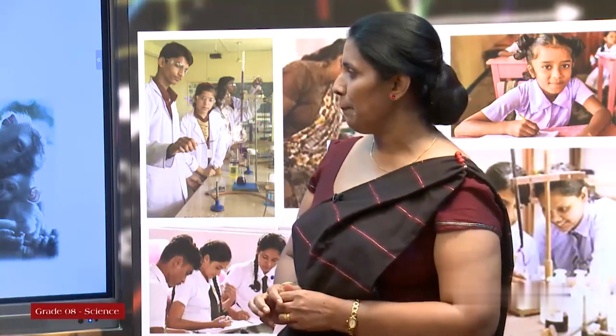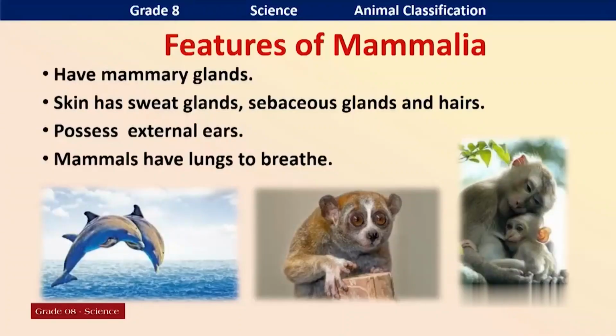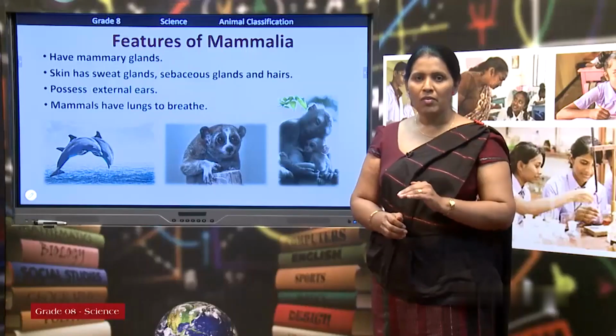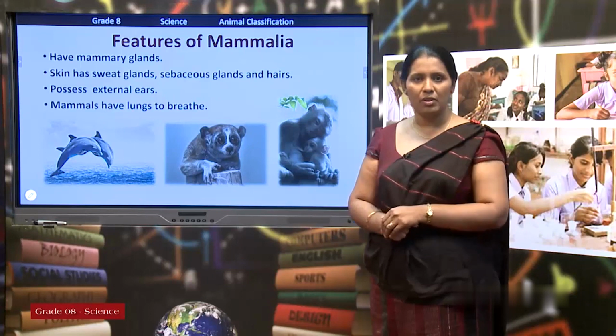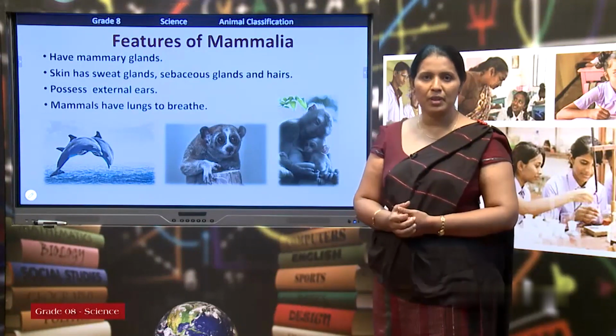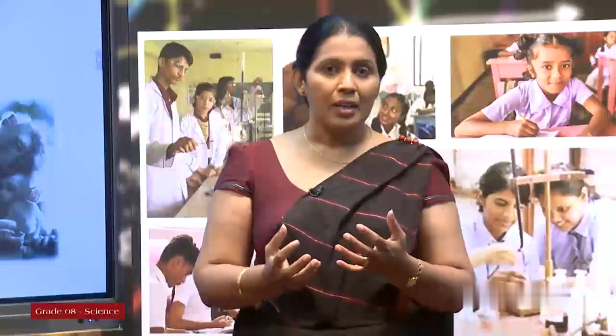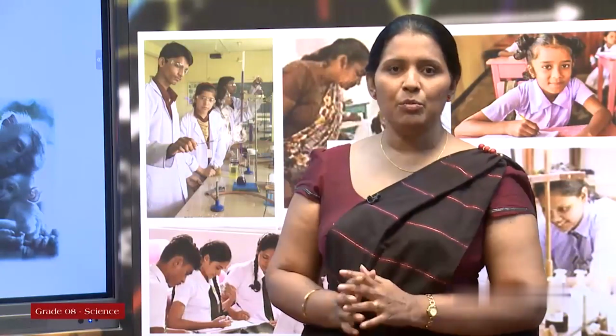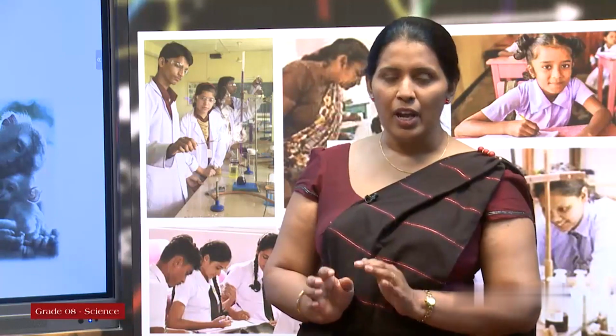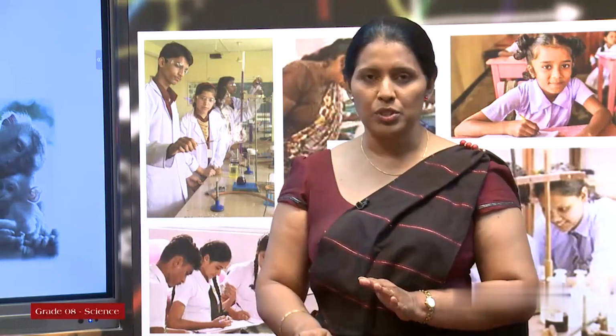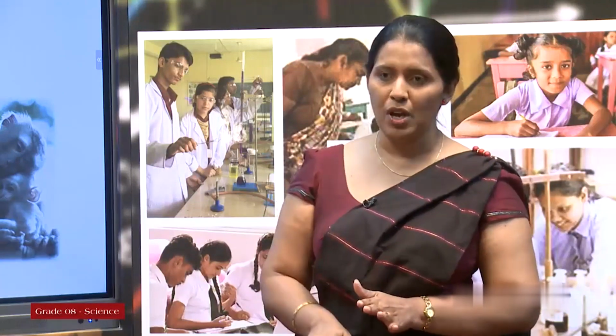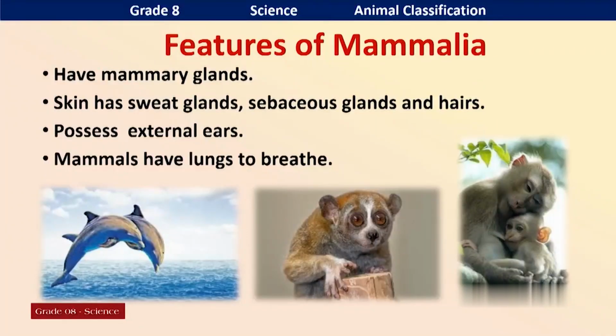Next feature, all the mammals have lungs for breathing. Even the whale has lungs. How does this whale use lungs for respiration? Always the whale comes to the surface of the sea and takes atmospheric oxygen. And the whale stores this atmospheric oxygen in the body and goes down, comes to the surface, goes down. So, they do not have gills. They have lungs for respiration.